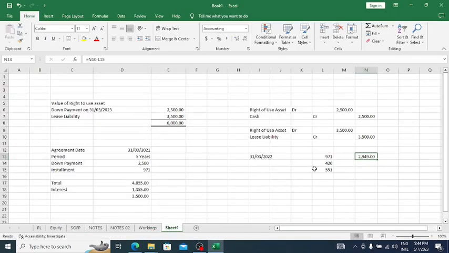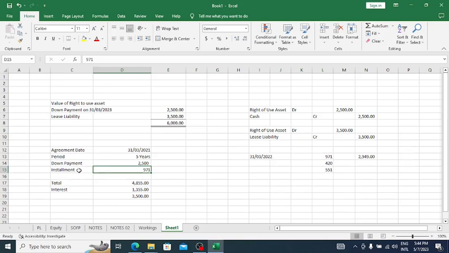So here what we have to do: they have already recorded this journal entry, so it doesn't matter with that. And now we have to calculate the lease liability. They have given the value of the installment, which needs to be paid over the 5 years time period. Then we can calculate the total liability.